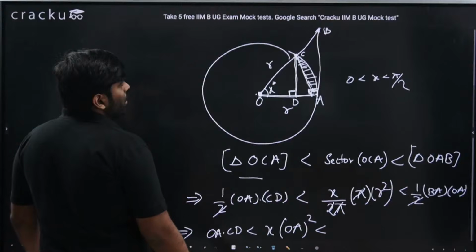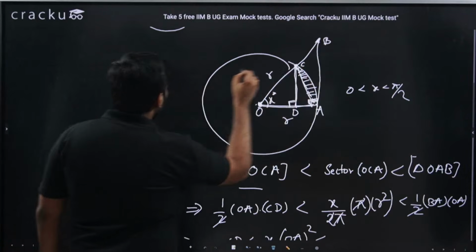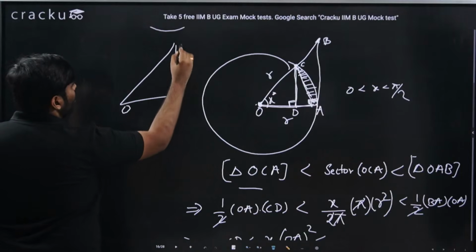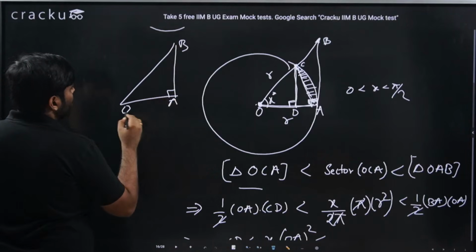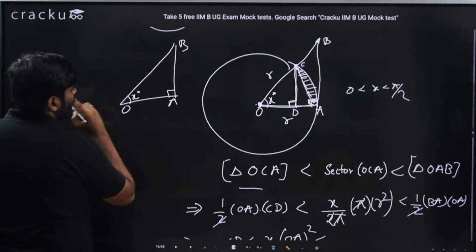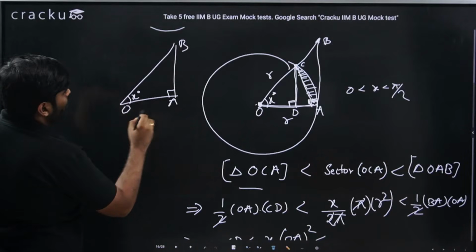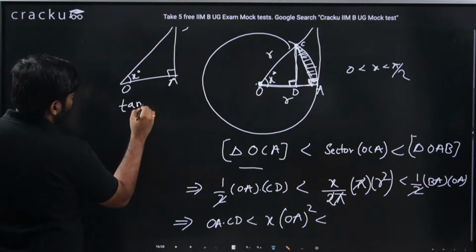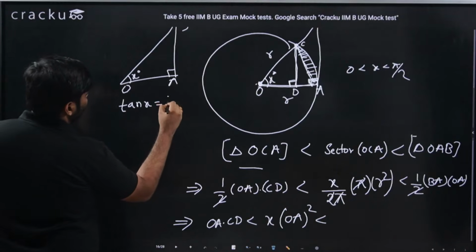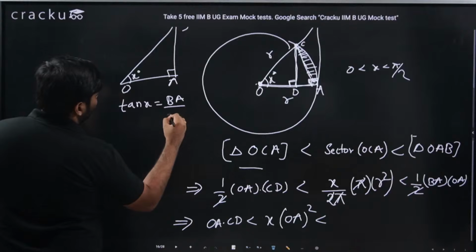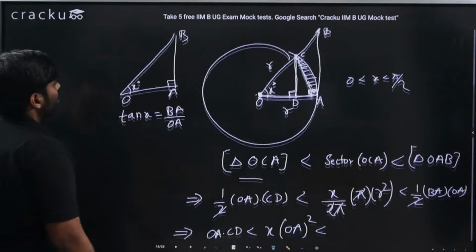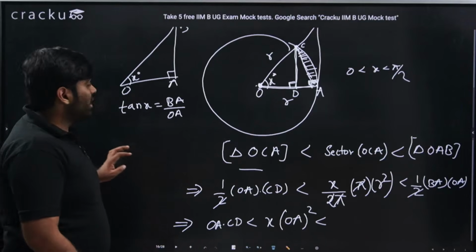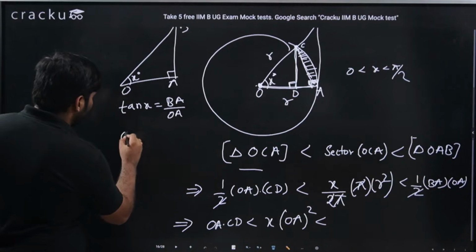What is BA? This is BA. In this right angle triangle OAB, this is 90, this is x degree. This is OA, this is BA. So what is tan x? Opposite by adjacent, that is nothing but BA by OA. So BA can be written as OA into tan x.